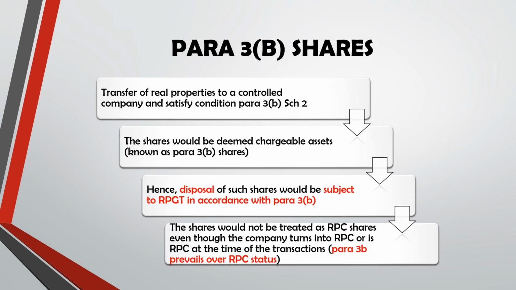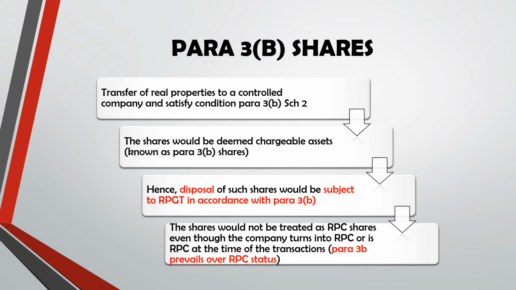So next, para 3B shares. So actually this B is the small b, it's not the capital B. Transfer of real properties to a controlled company, and satisfy condition para 3B Schedule 2. So the shares would be deemed chargeable asset and known as para 3B shares.